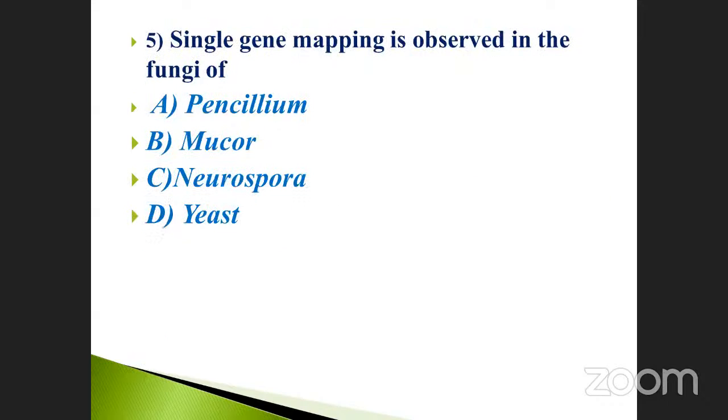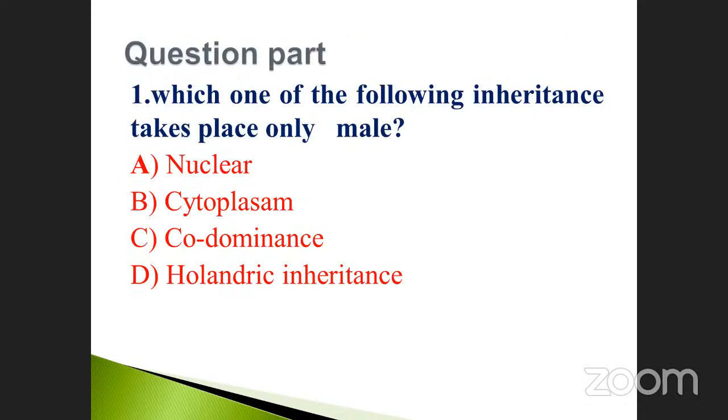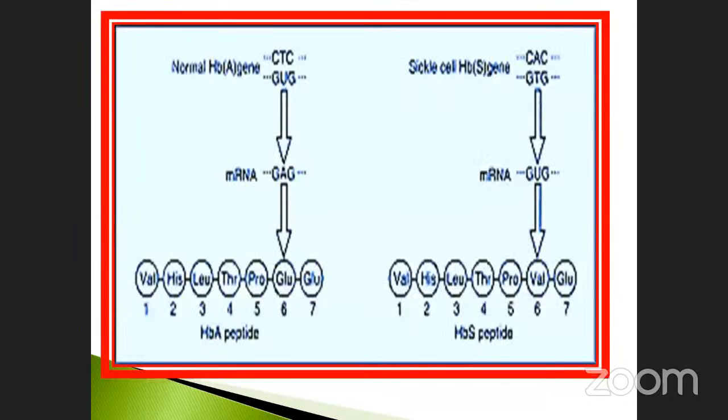Last one. The single gene mapping is observed in the fungus of, now only we studied, which one? Neurospora. Very good, Varsa. Very good, Dhanalakshmi. Ajay also good, super. So today we will finish up to this level only. We will see the remaining things in the next classes. Okay, take care.